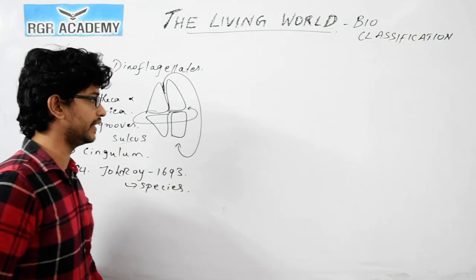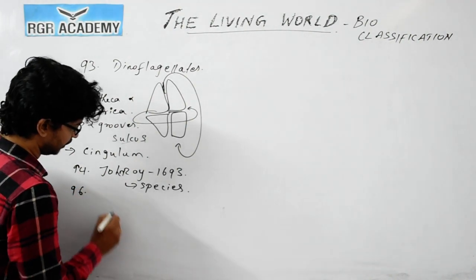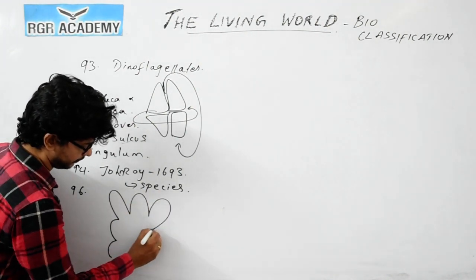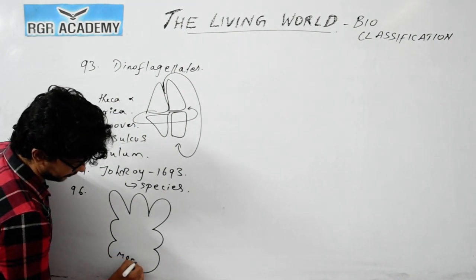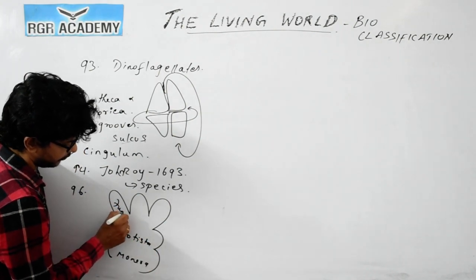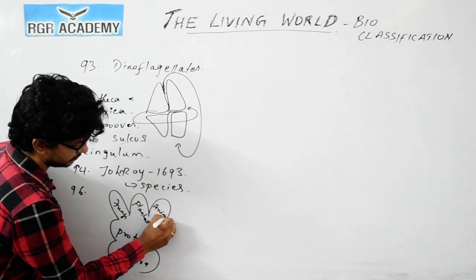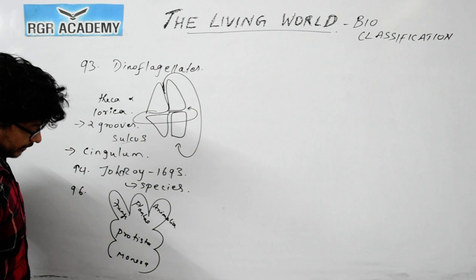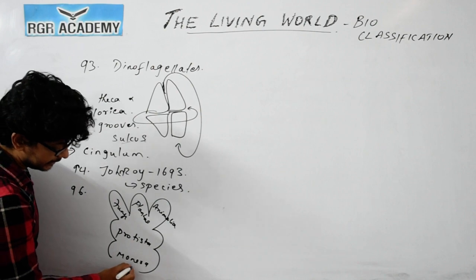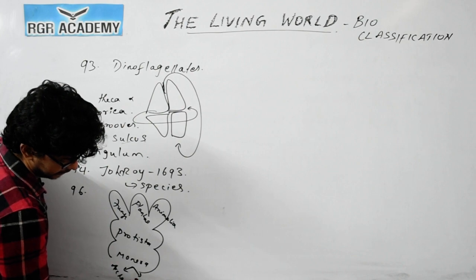When you talk about the 5 kingdom concept, we have Monera, Protista, Fungi, Plantae, and Animalia here. Coming to the Monera part, these are usually the prokaryotes. And in the 6 kingdom system, Monera has been divided into Archaebacteria and Eubacteria.